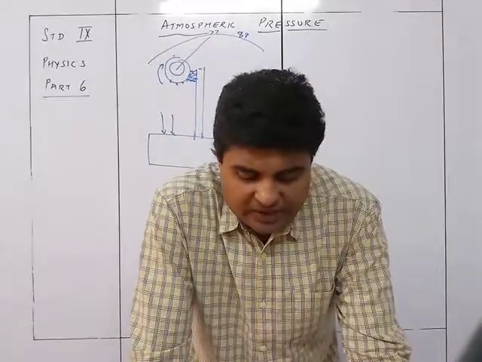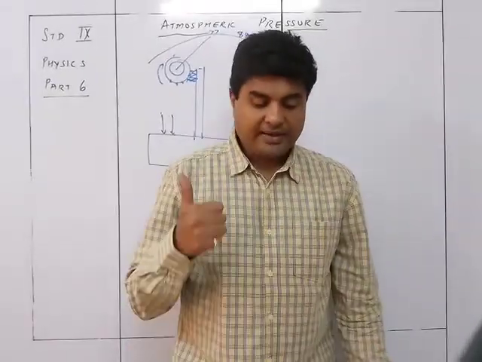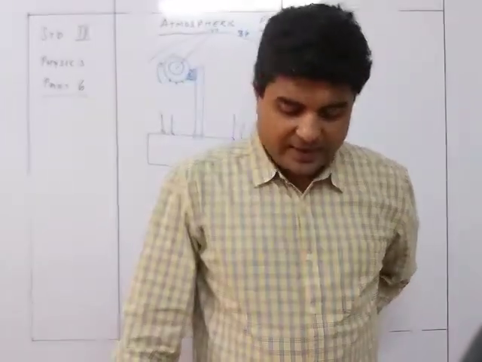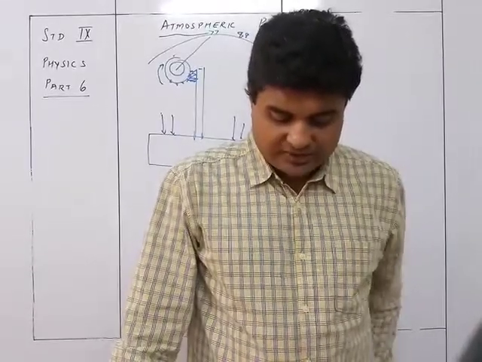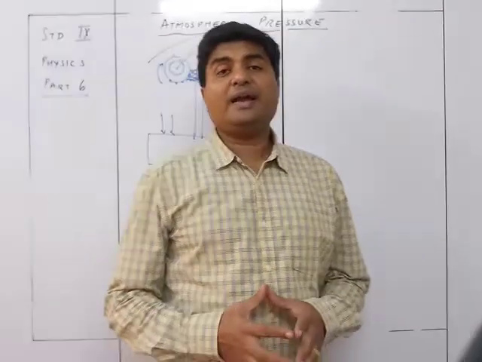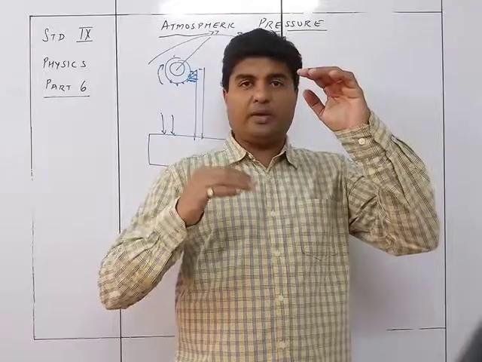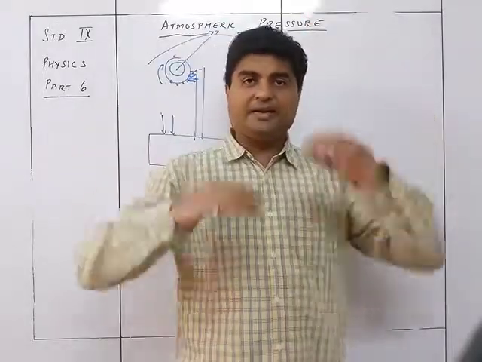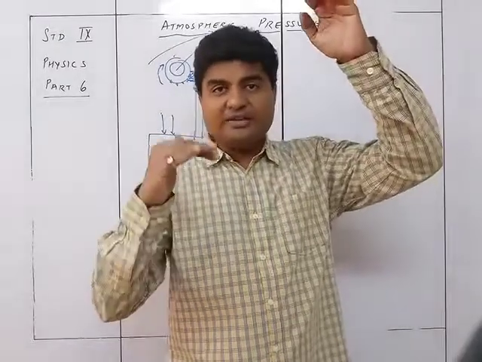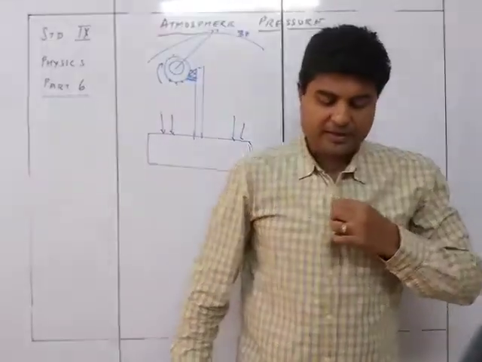The atmospheric pressure decreases with the altitude mainly due to the following two factors. Decrease in the height of the air column, which causes the linear decrease in the atmospheric pressure, and decrease in the density of the air, which causes the non-linear decrease in the atmospheric pressure. So we can see that the linear, meaning what? Simultaneous, meaning if this goes 1 meter then this also goes 1, if this goes 2 then this also goes 2. That is linear. But if this goes 1 and this goes only half, and when this goes 3 this goes only 1, that is non-linear. So that is what is called a linear and non-linear variation.